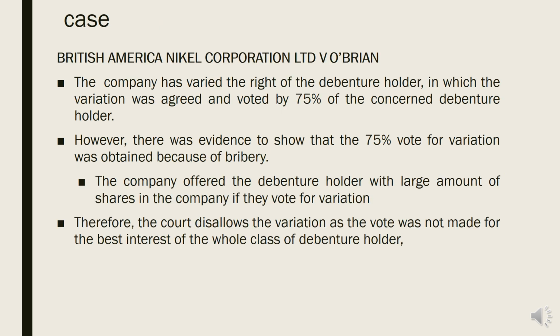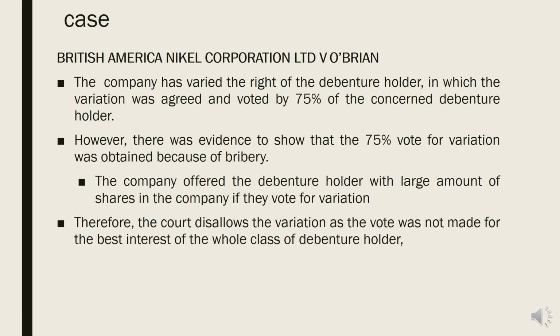We have British American Nickel Corporation. The company in this case varied the rights of the debenture holders, in which the variation was agreed and voted by 75% of the concerned debenture holders. And when we see, yes, they have followed the procedures, they got 75%. However, later on evidence shows that they got the 75% vote for variation through bribery, because the company actually offered the debenture holders a large amount of shares in the company if they voted for variation.